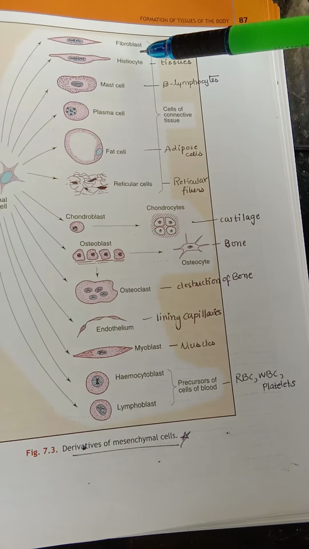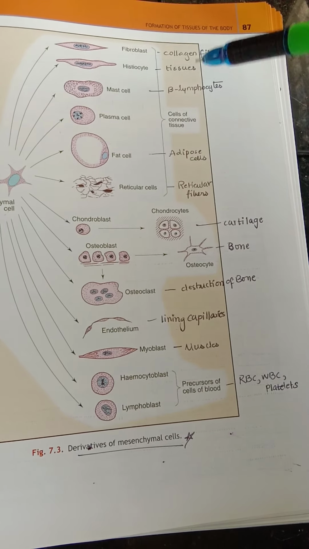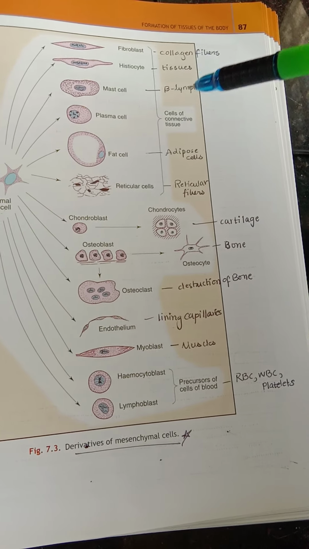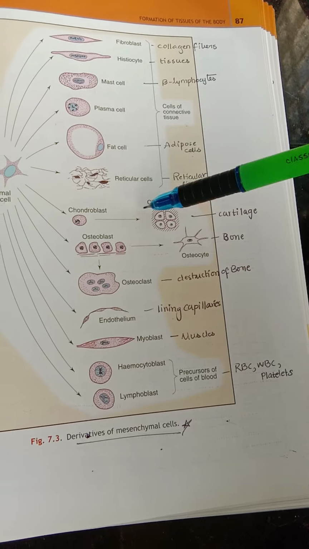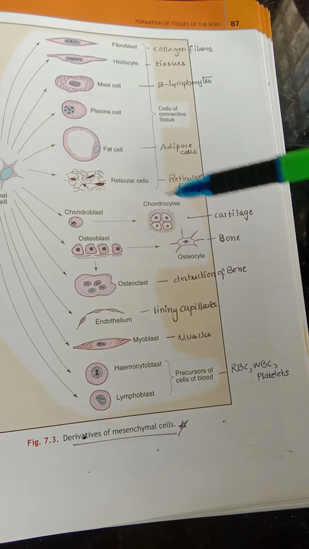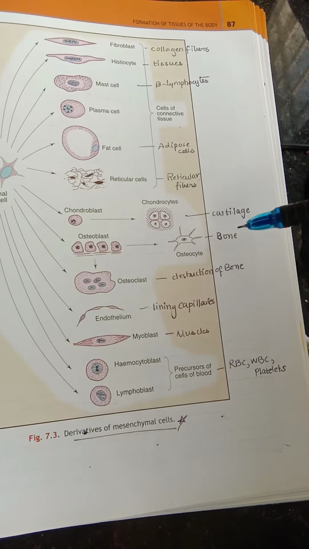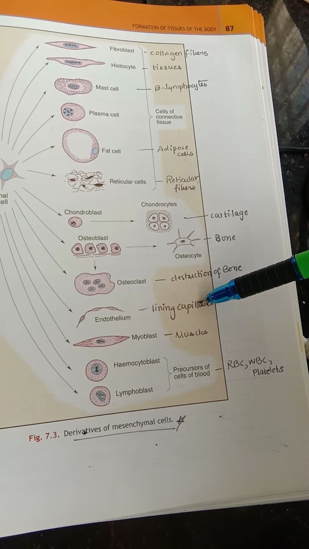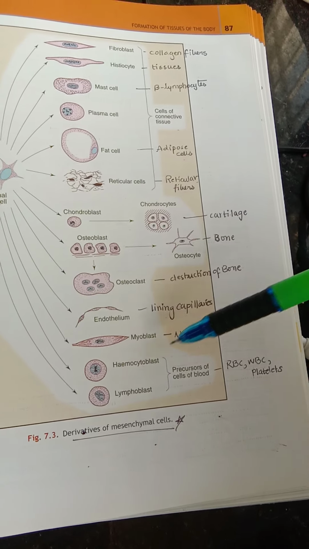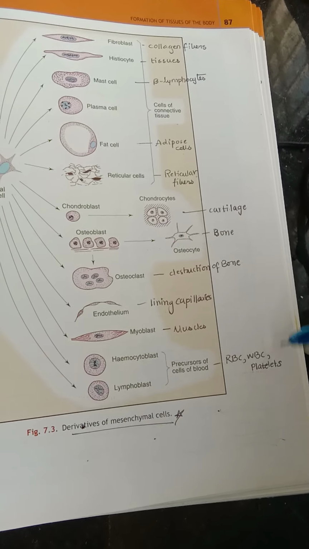They may form fibroblasts to form collagen fibers, histiocytes to form tissues, mast cells, lymphocytes, plasma cells, fat cells into adipose cells, reticular cells forming reticular fibers, chondroblasts to chondrocytes to cartilage, osteoblasts to osteocytes to bone, osteoclasts with destruction of the bone, endothelium lining capillaries, myoblasts to muscles, hemocytoblasts and lymphoblasts, that is precursors of blood cells which form RBC, WBC and platelets.